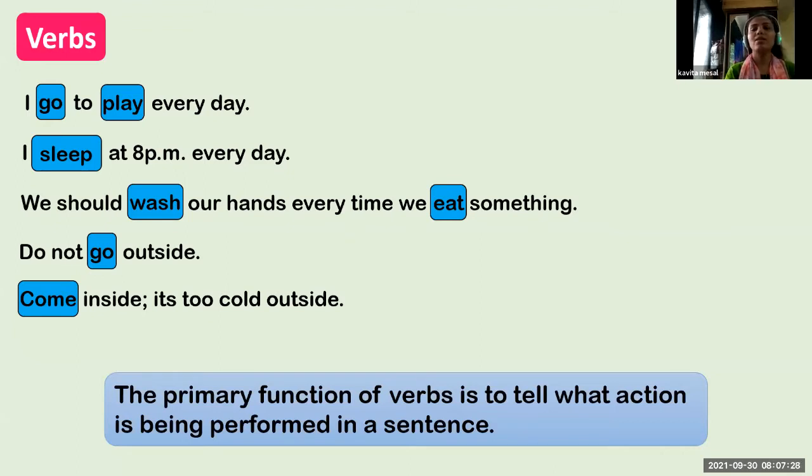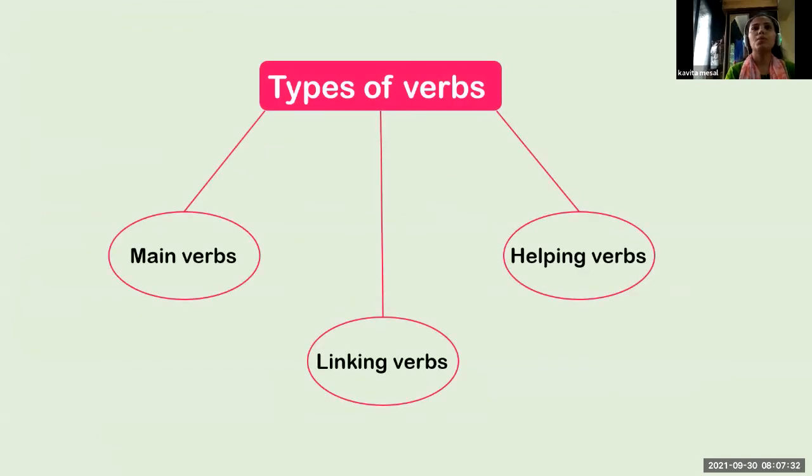So now let's learn some more types of verbs. Main verbs, linking verbs, helping verbs. Now, what is a main verb? We just read what is a main verb. Main verbs are action verbs.